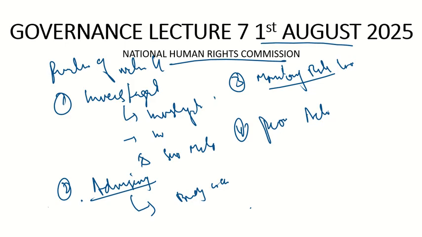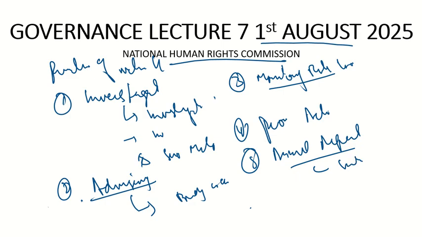And at the same time, when it is doing all this, finally it provides the annual report, and this annual report is submitted to the government. It will highlight what investigations are going on, where there are human rights violations, what can be done, how many cases they have solved, where there is a need for intervention from the courts, what advice they had given to the government, and how the government has complied with their advice.